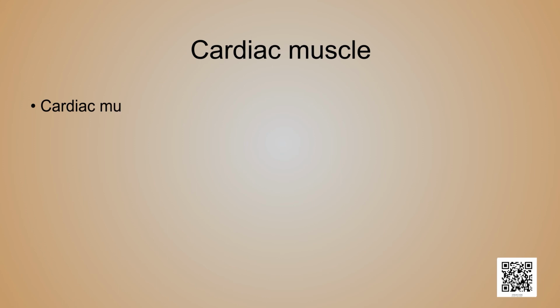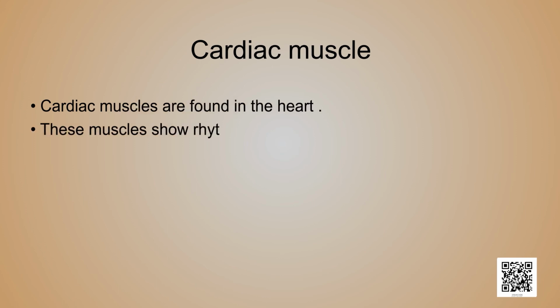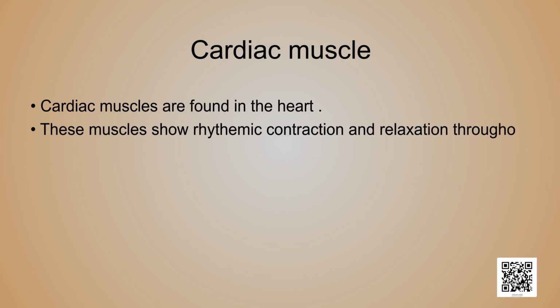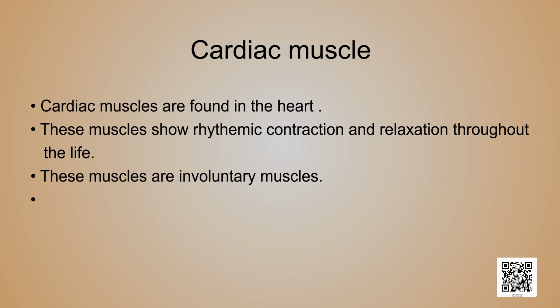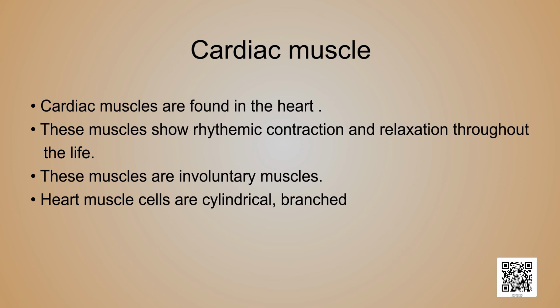Cardiac muscles are found in the heart. These muscles show rhythmic contraction and relaxation throughout life. These are also involuntary muscles. Heart muscle cells are cylindrical, branched, and uninucleate.